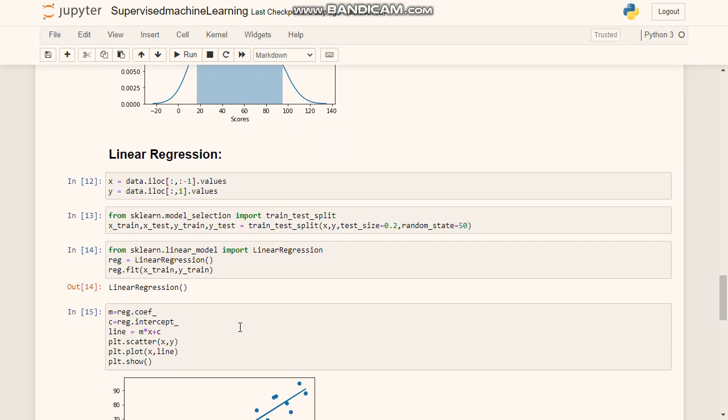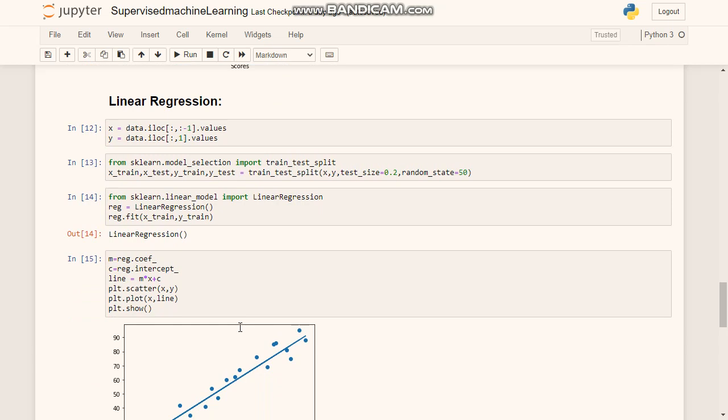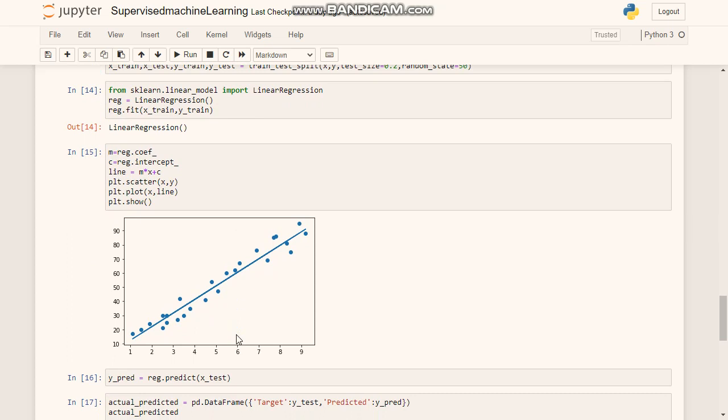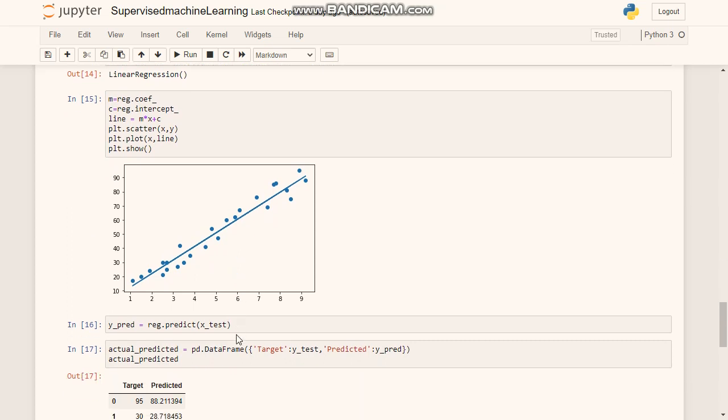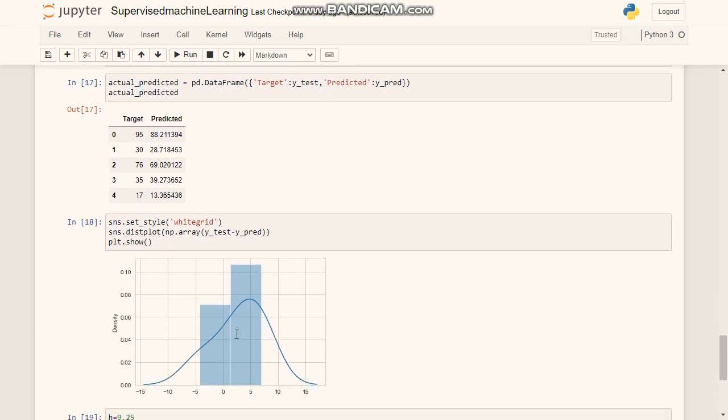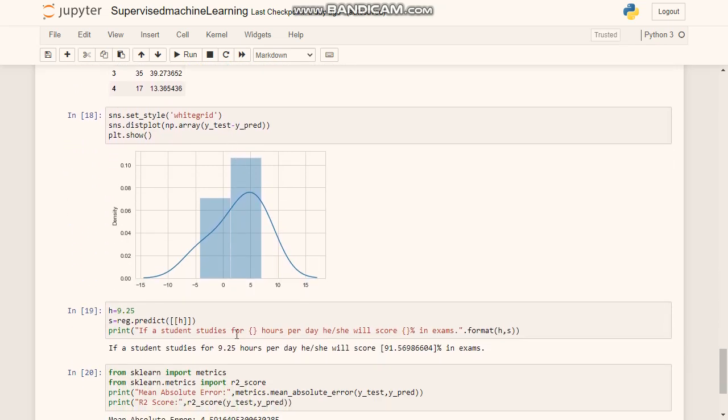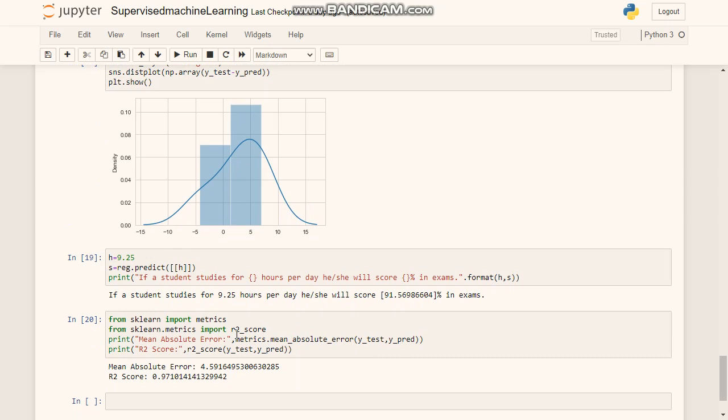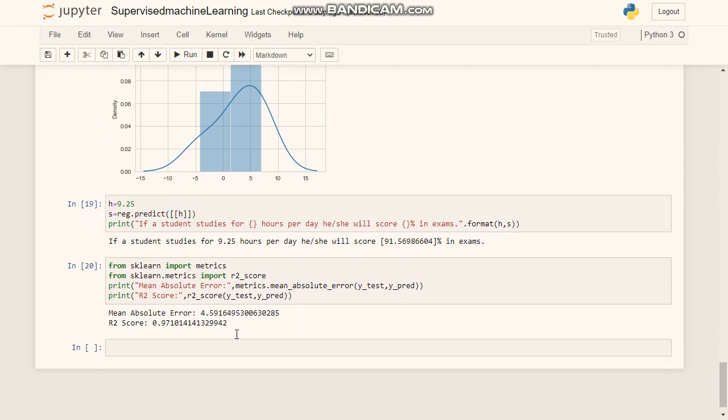After seeing the scatter plot of this data, there cannot be any line on which all the points fall. So sklearn finds a line in which the difference between the predicted values of the line and the actual value of a point is minimum. These are the two outputs of the model, which are the slope of the line and the intercept, denoted by m and c. And this is the target value and predicted value. Target value is the value we already have in the data set, and predicted value is what the model is predicting.